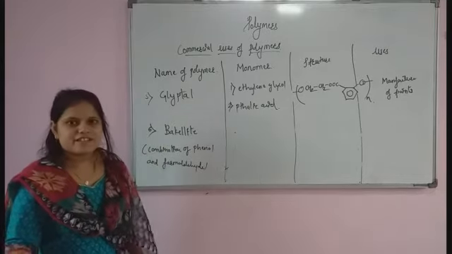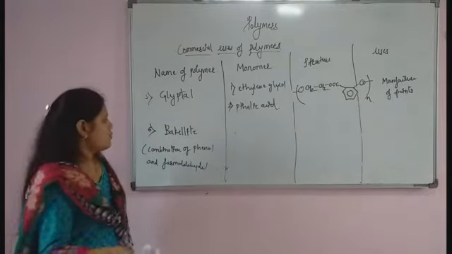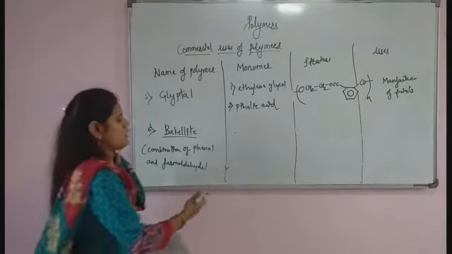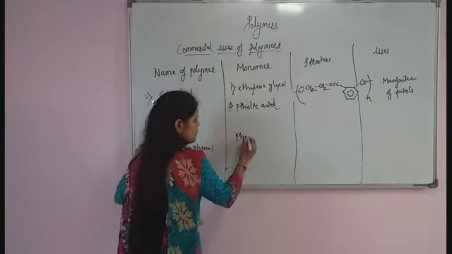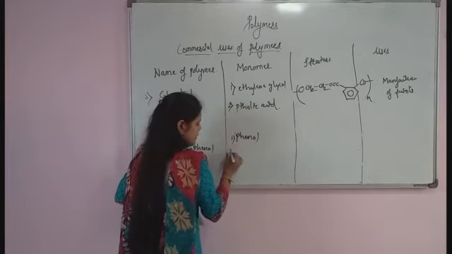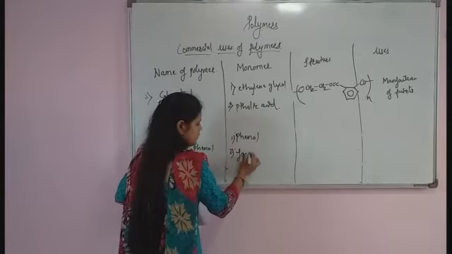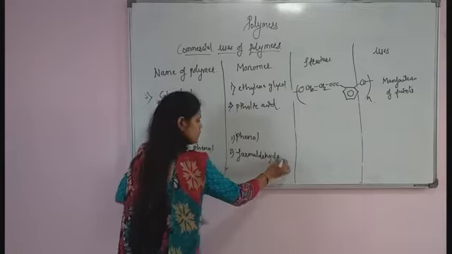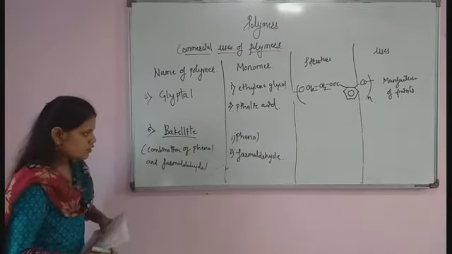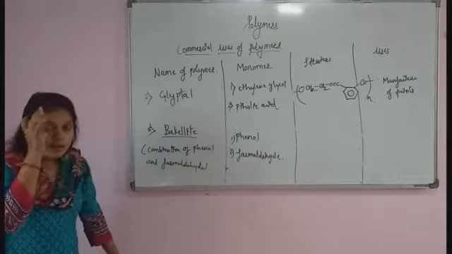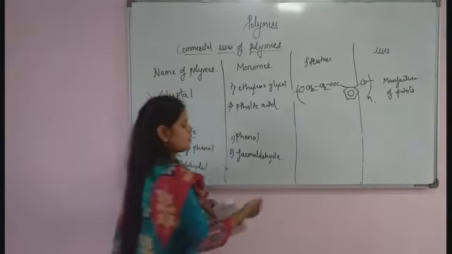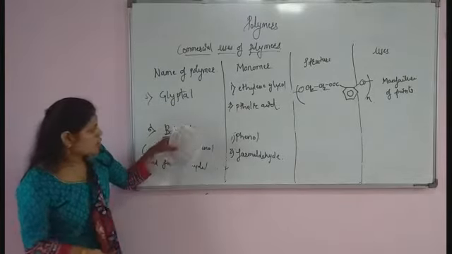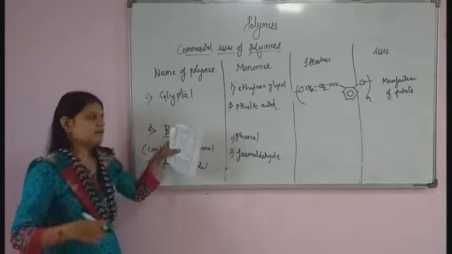Okay, so you understand which monomers are used for the formation of Bakelite. First monomer is phenol, and the second will be formaldehyde. So what is the structure when phenol and formaldehyde are combined together? There is a formation of a polymer, that is Bakelite.